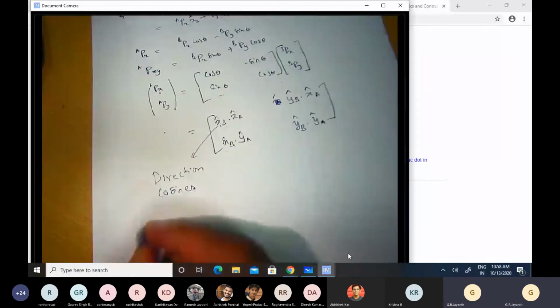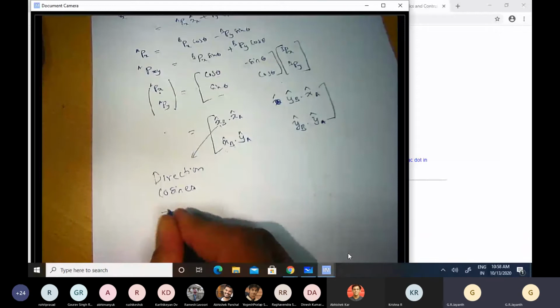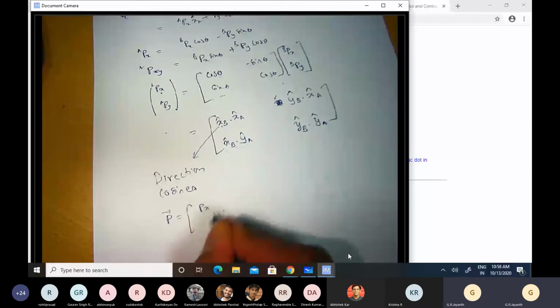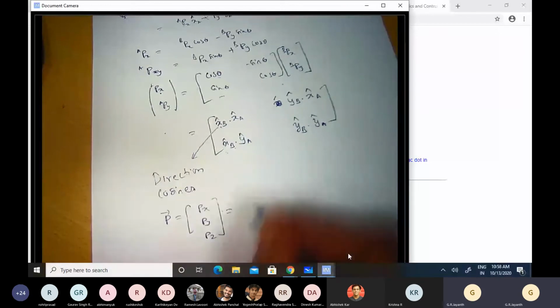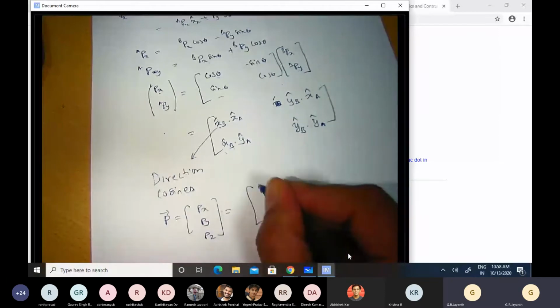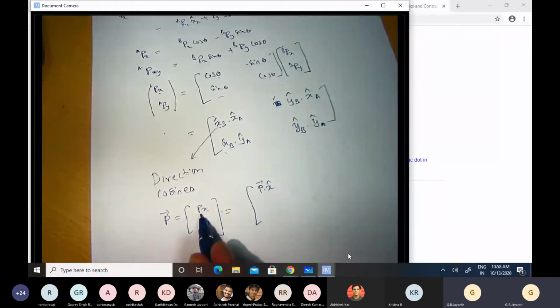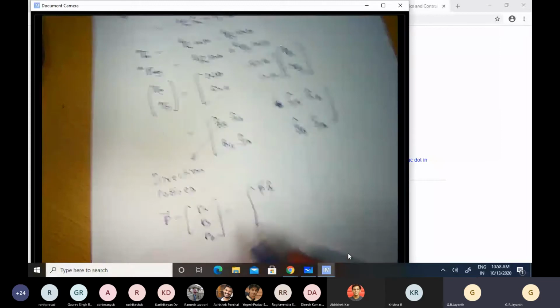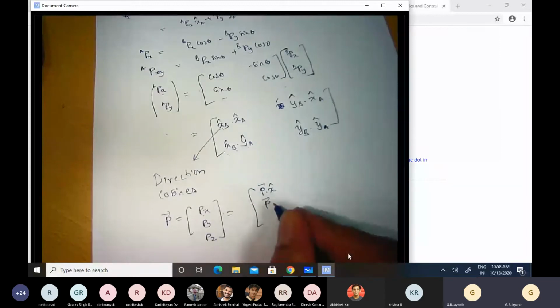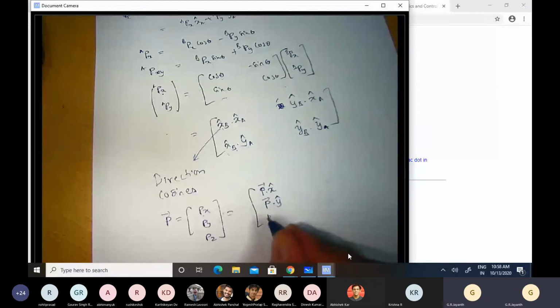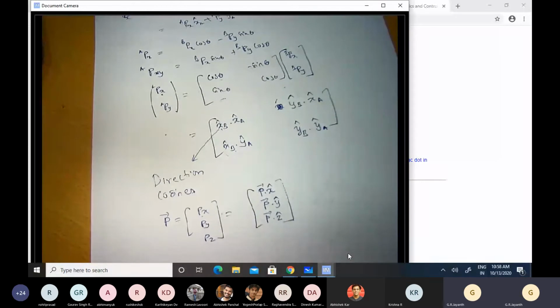So let us first, if P is given by Px, Py, Pz, we note that this is nothing but the dot product of P with x cap. The x component, the first entry in this column vector, is the dot product of P with x cap. The second entry is the dot product of P with y cap. The third entry is the dot product of P with z cap, right? Those three entries are related to the vector P and the unit vectors by this equation here.